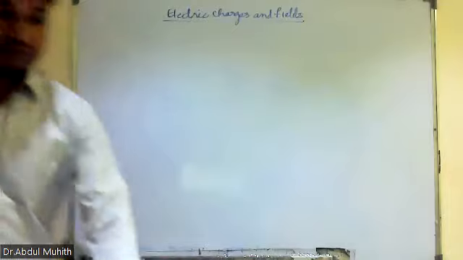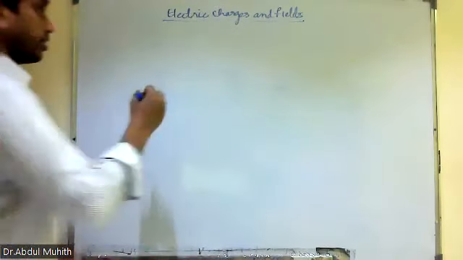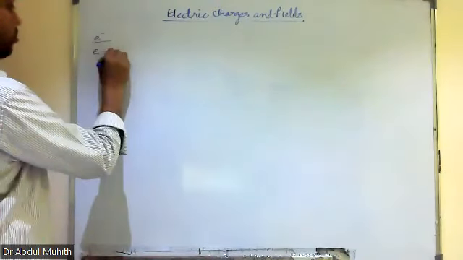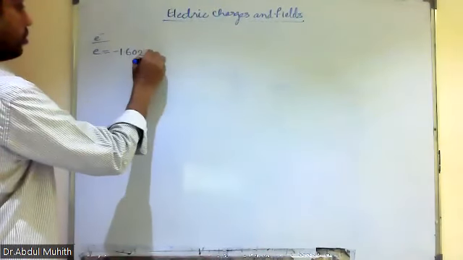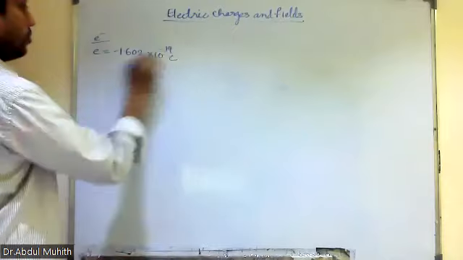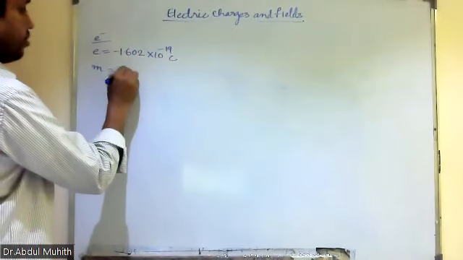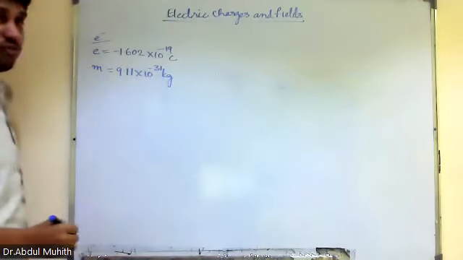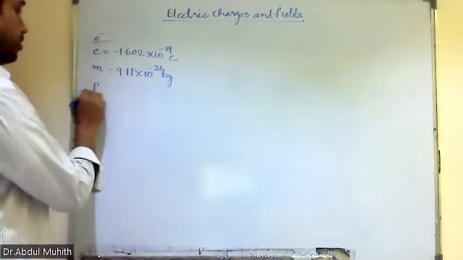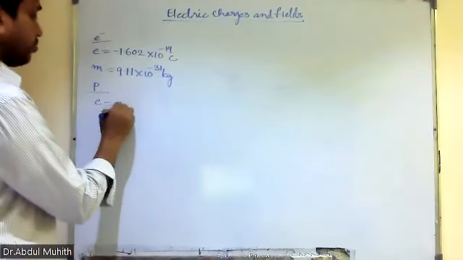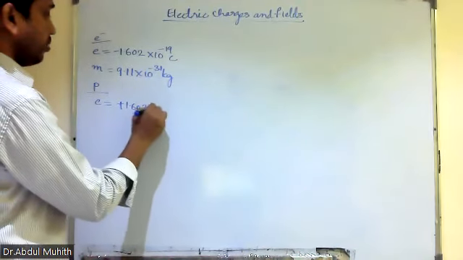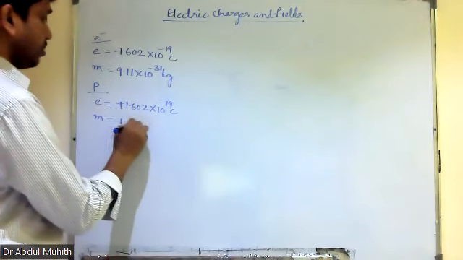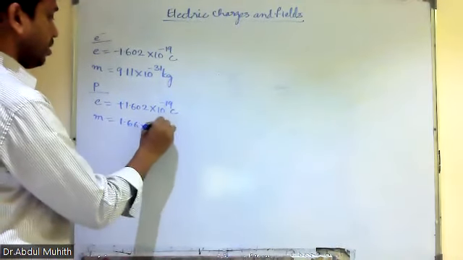For electron, charge is minus 1.602 into 10 to the power of minus 19 coulombs. Mass of electron is 9.11 times 10 to the power of minus 31 kg. Sometimes they will give it, sometimes they won't. For proton, the charge is plus 1.602 into 10 to the power of minus 19 coulombs, and mass of the proton is 1.66 into 10 to the power of minus 27 kg.